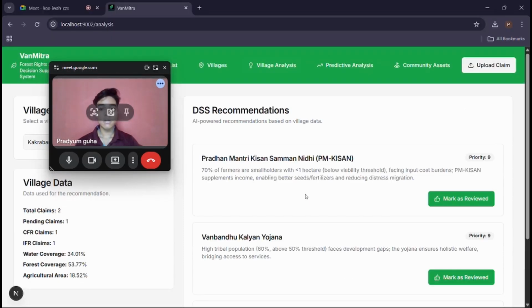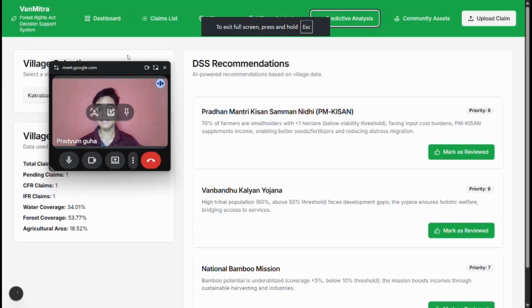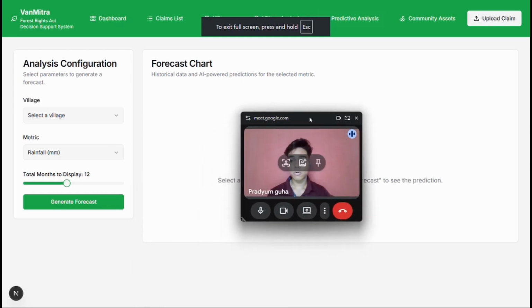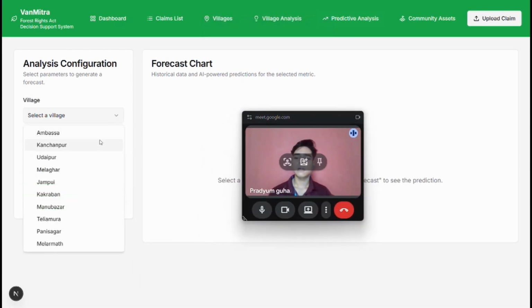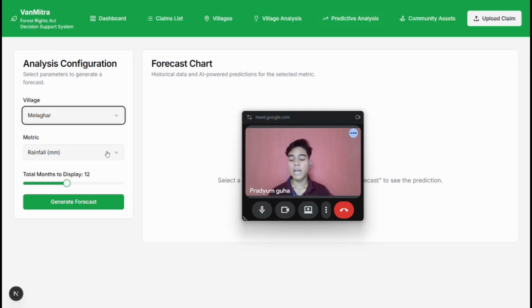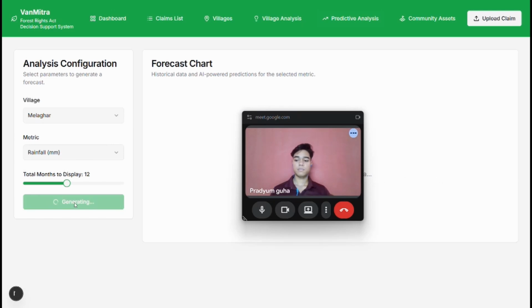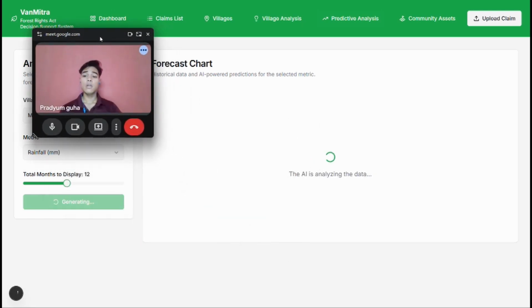So after that, we can go for the predictive analysis. This is our USP for the project. Suppose we want to see a normal village, suppose here Melargar, and we want to see the forecast for the 12 months. So we have gone for a 3:1 approach. 3:1 approach means that three parts will be from the previous data, the historical data, and one part will be the forecasting data.